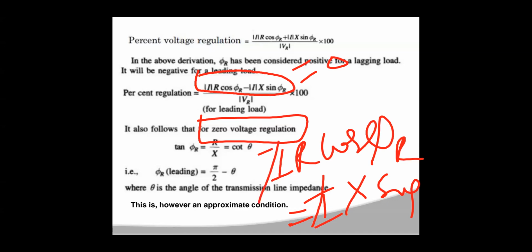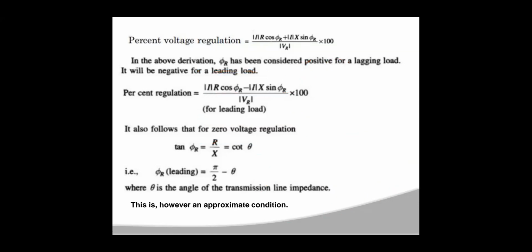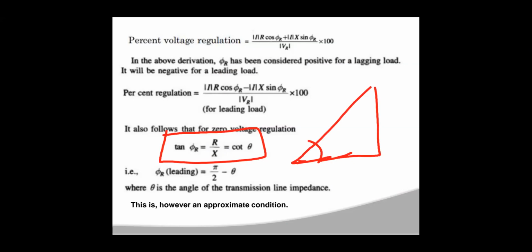So this I will get cancelled. Then you bring sin phi by cos phi, and sin phi by cos phi is equal to R by X. Okay. Now this R by X value can be written as cot theta from the impedance triangle. Impedance triangle, you know, right? This is the impedance Z, this is the resistance, this is the inductance, and this is the impedance angle theta.